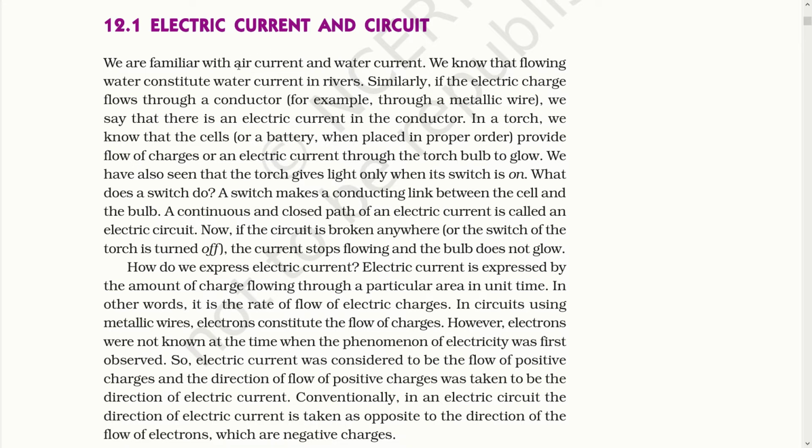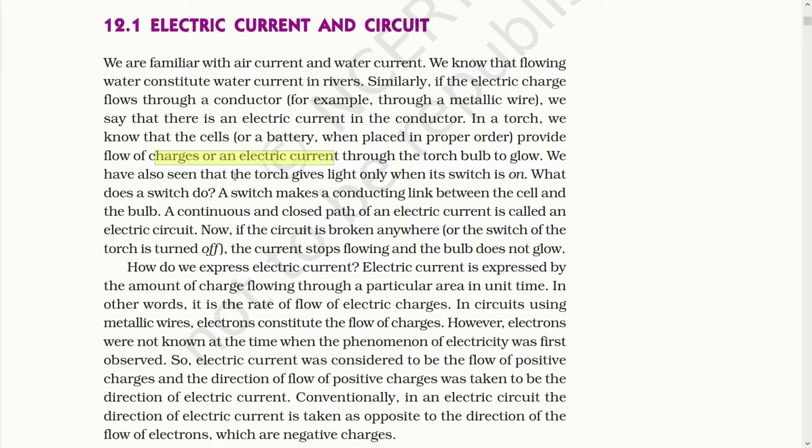We are familiar with air current and water current. We know that flowing water constitutes water current. Similarly, if electric charge flows through a conductor, we say that there is an electric current. In a torch, we know that a cell or a battery, when placed in proper order, provides a flow of charge or an electric current through the torch bulb to make it glow.